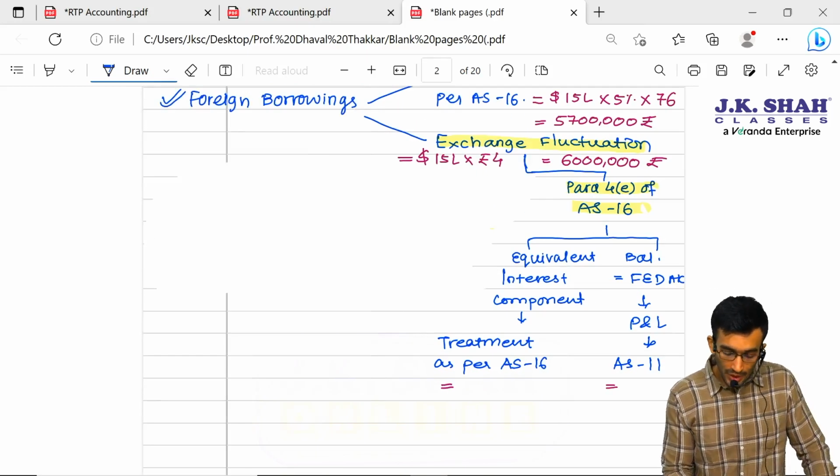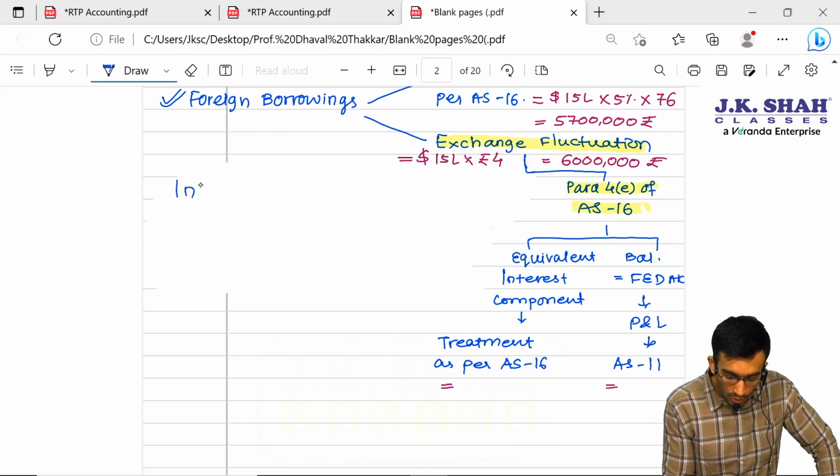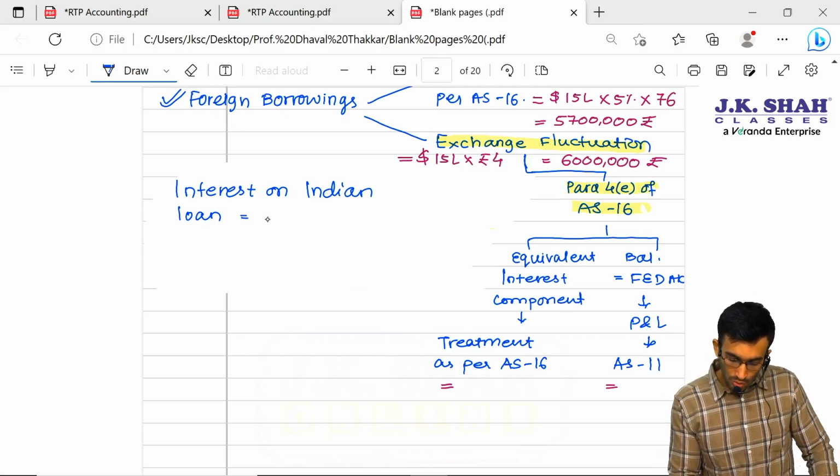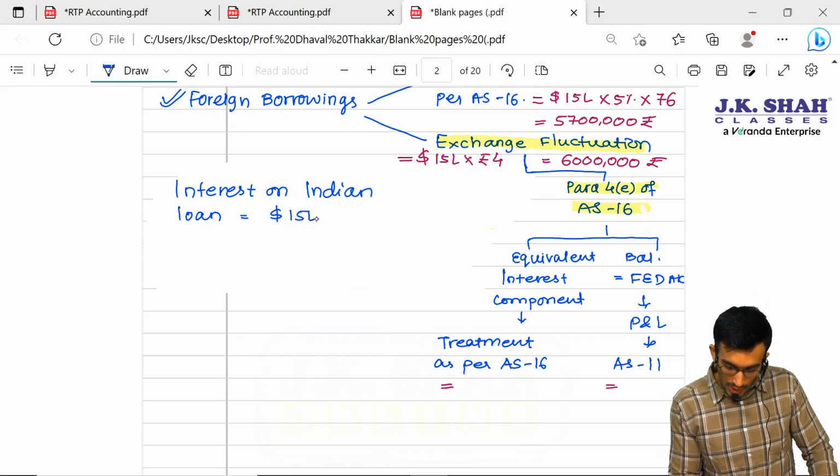So let me calculate interest on Indian loan. It means if the loan would have been borrowed in India, then interest would be how much? So sir, dollar 15 lakhs into exchange rate at the time of availing the loan, it was rupees 72 per dollar into, sir, interest on the Indian loan is 9.5%.